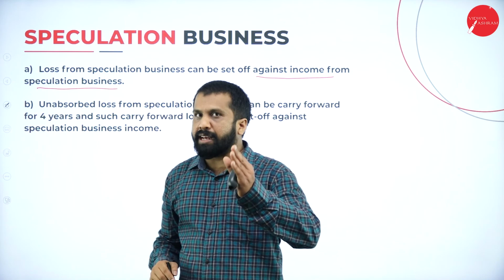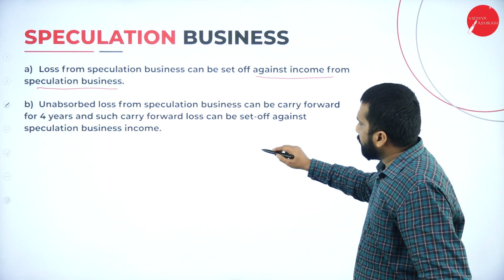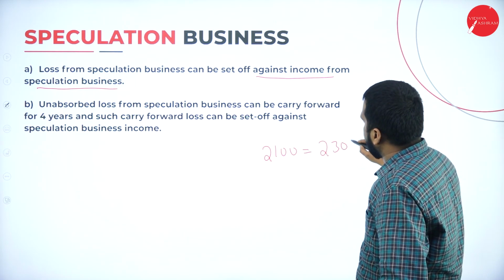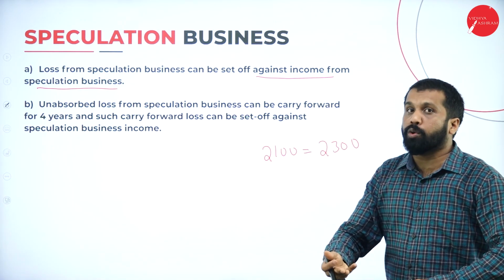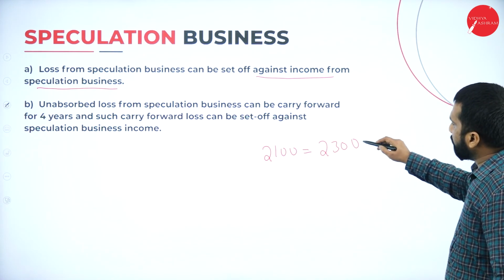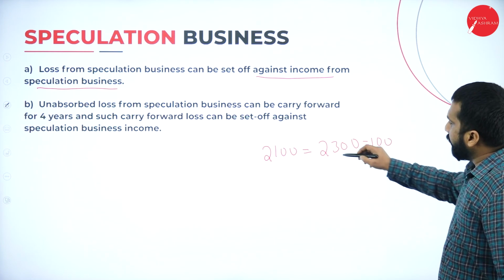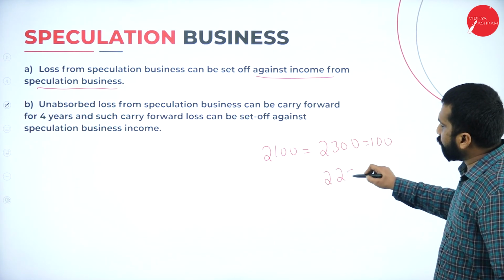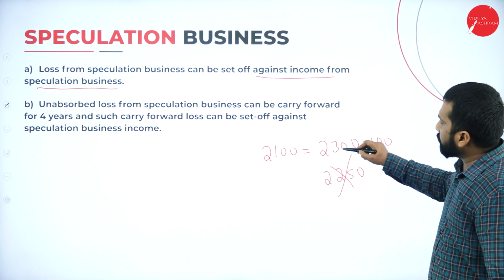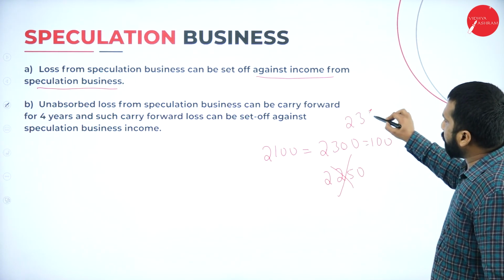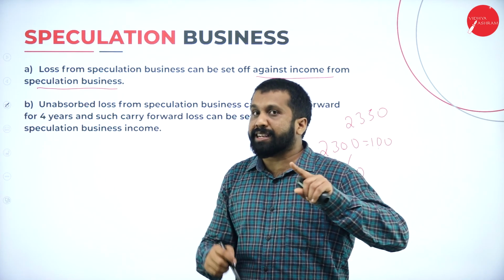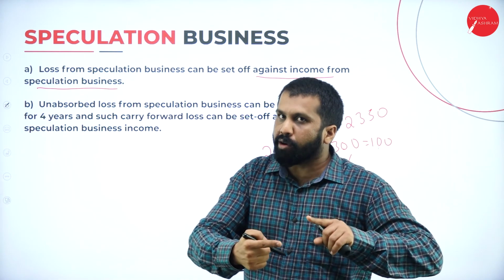For example, I gave you the example of Reliance: 2100 has become 2300. What I did, I sold. I know that it will come down. So how many shares did I sell? 100. I waited for 2250. But my bad luck, 2300 went to 2350. So there is a loss of 5000. So that is called speculation loss.